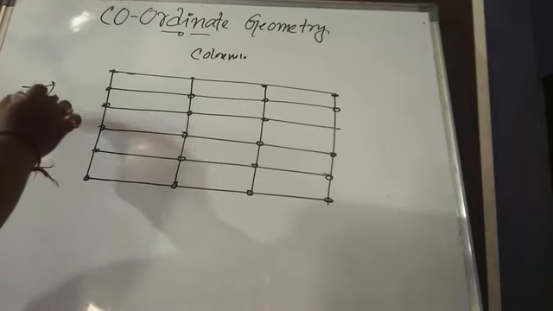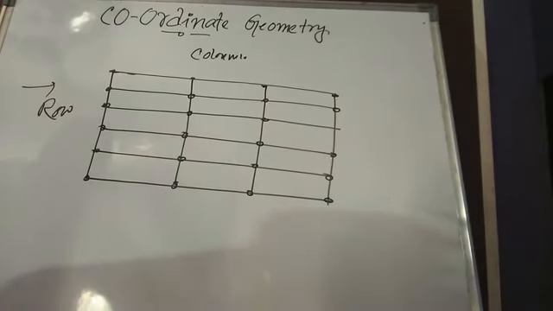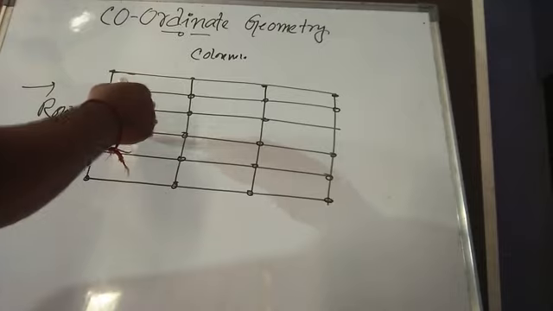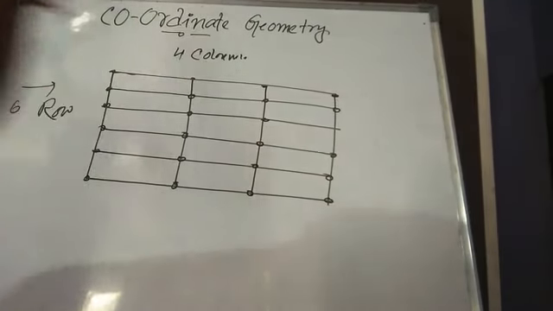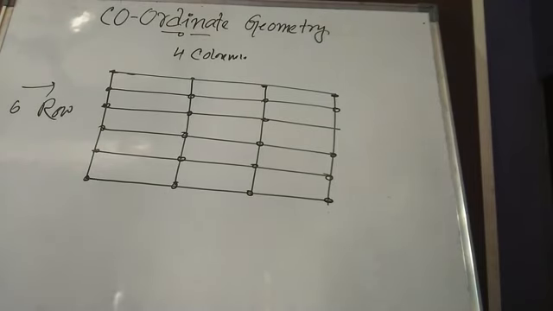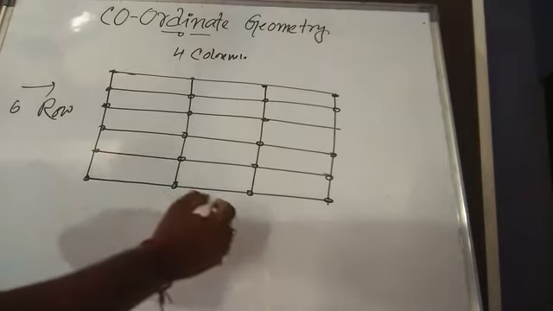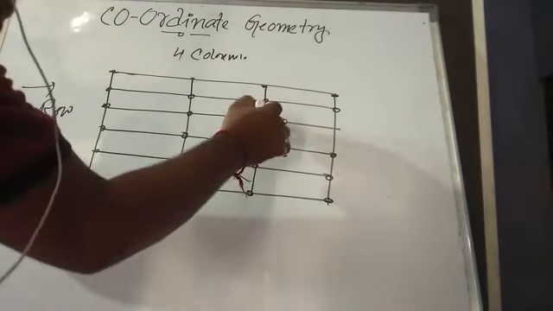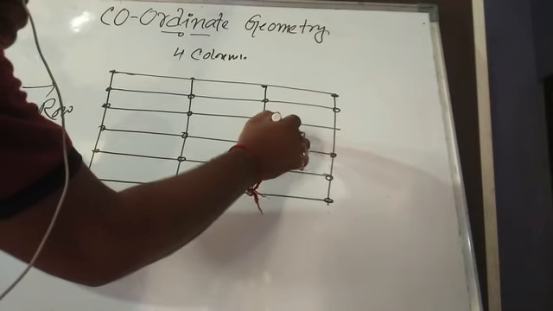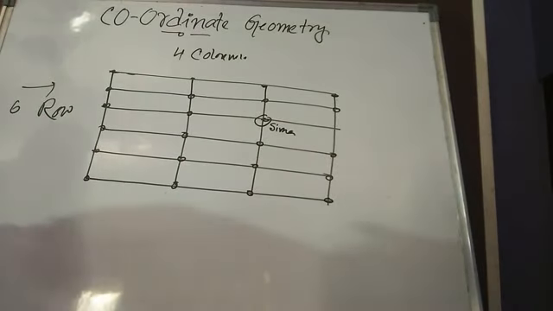And how many rows do we have? 1, 2, 3, 4, 5, 6. We have 6 rows and 4 columns. Now suppose a girl called Seema is sitting here.